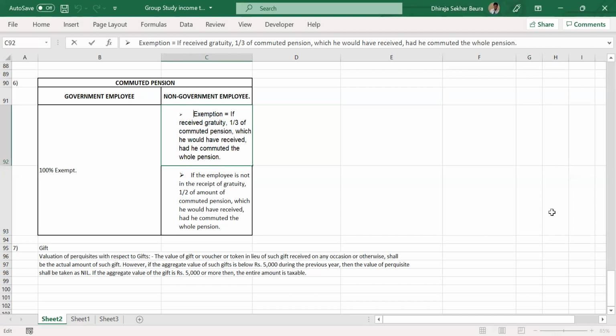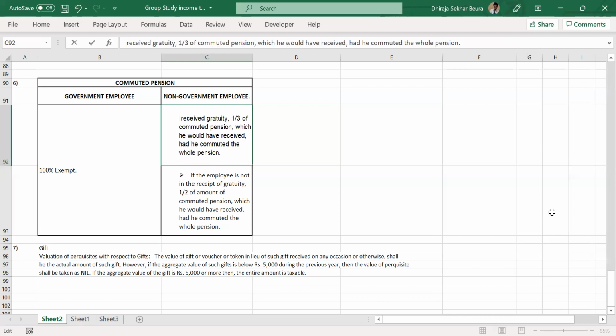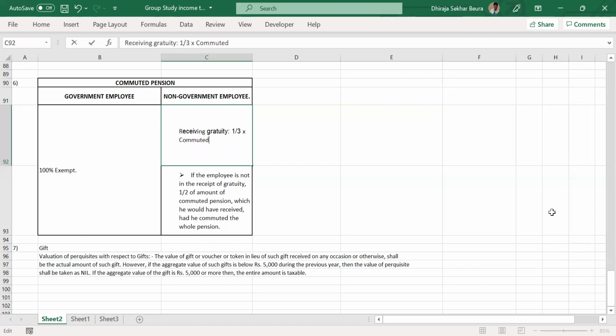So the exemption value, if receiving gratuity, would be 1/3 into commuted pension, divided by portion commuted.